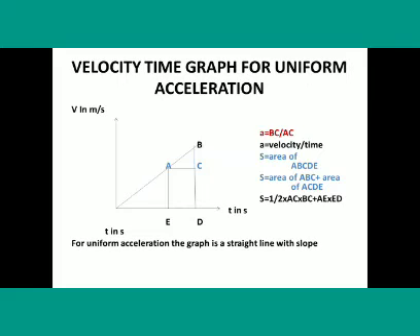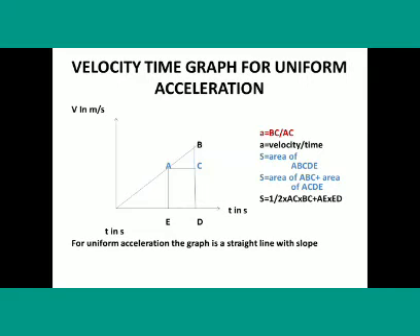For uniform acceleration, the graph is a straight line with slope. Here the slope of the graph gives acceleration, so BC by AC. A is equal to velocity by time. S is equal to area under the graph, that is, distance travelled by the object is given by the area under the graph.